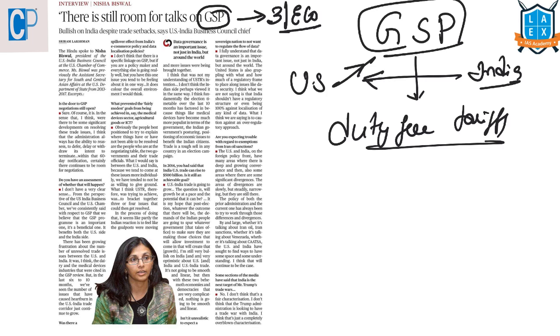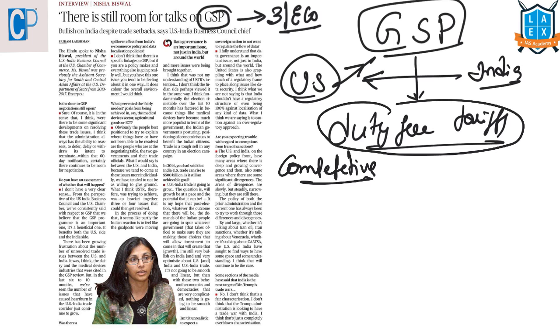That means they can enter the US markets without any duties or tariffs imposed on them, so that our Indian products can become competitive in the US markets, and the exporters can make profits from these special benefits. But recently the US has withdrawn this provision for India. This article is saying that we still have some time and space to revoke this already withdrawn GSP provision.